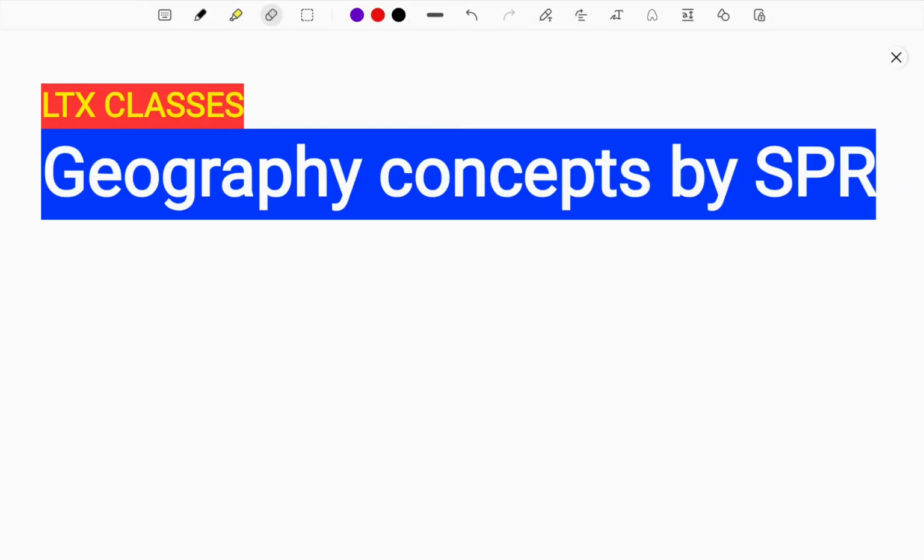This is me, SPR. Today we're going to deal with the concepts called geography concepts. In this part of the series you'll be learning geography concepts. Most of the concepts that are important for your geography preparation in prelims, and which are also part of the mains GS1, will be covered in a detailed manner by me, which will help in your UPSC preparations.